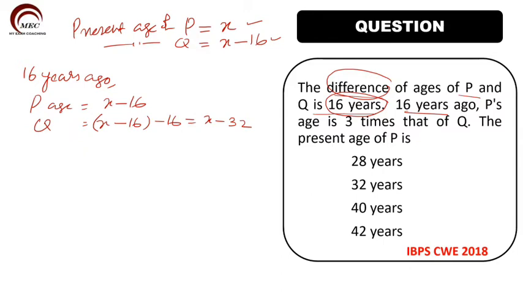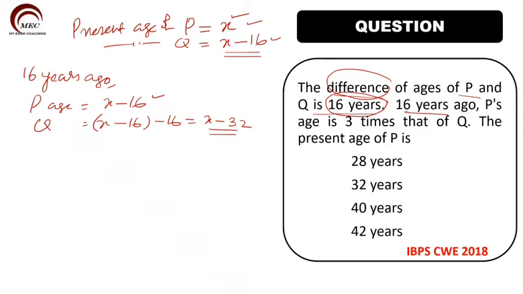The present age of P is X, so 16 years ago it will be X minus 16. The present age of Q is X minus 16, so from here one more 16 we have to subtract to get the age 16 years ago. So Q's age 16 years ago will be X minus 16, again minus 16. This will become X minus 32.